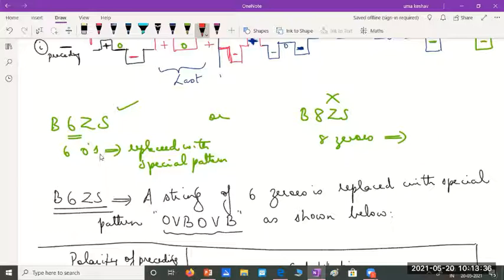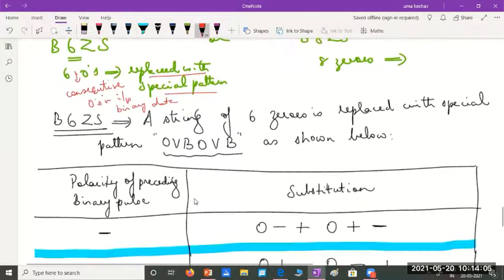Whenever you have 6 consecutive zeros in the input binary data, then you will replace it with a special pattern. And B8ZS means if you have 8 consecutive zeros in the input pattern, then you will replace it with a special pattern. Anyway, B6ZS is there in our syllabus.